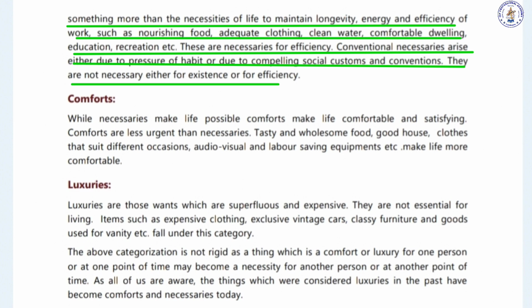Like, for example, ladies can use a cotton saree, but for rituals they are compelled to wear costly silk sarees. So this has become a want which is a necessary sort of.